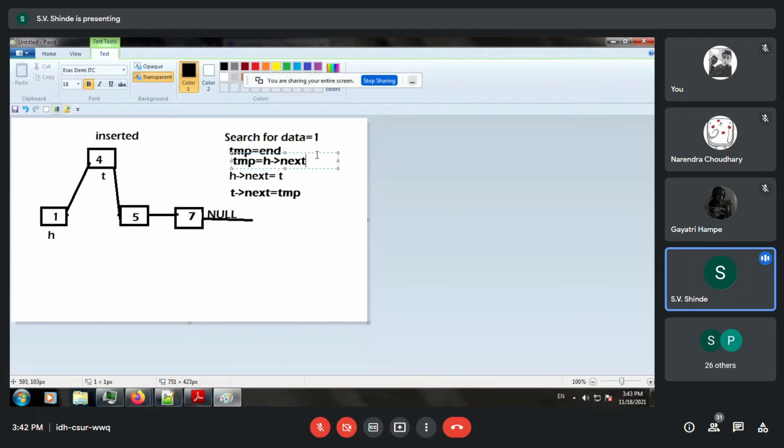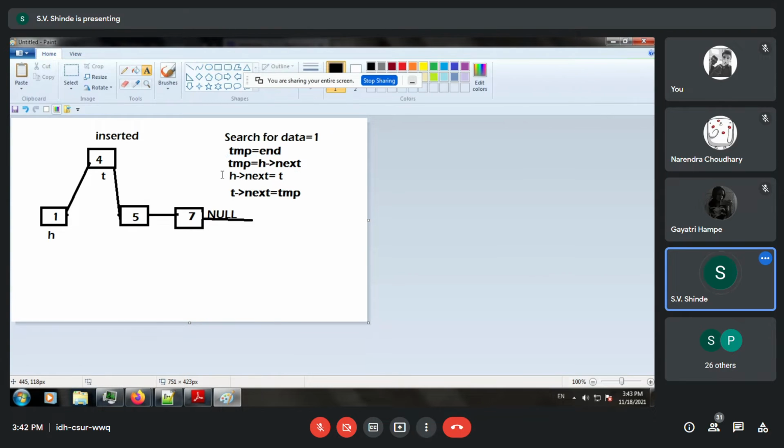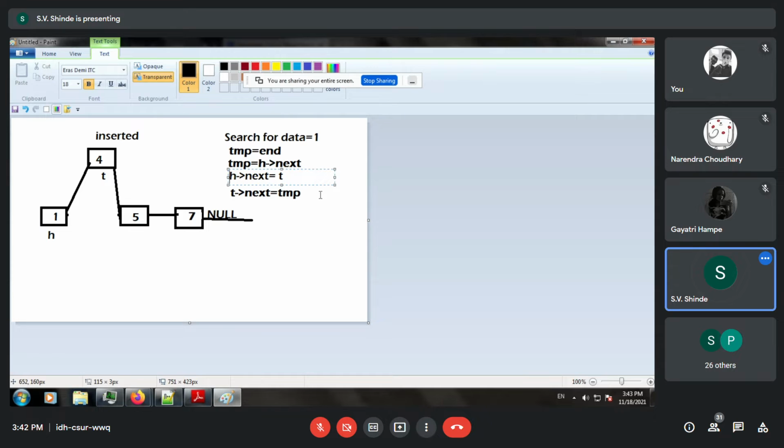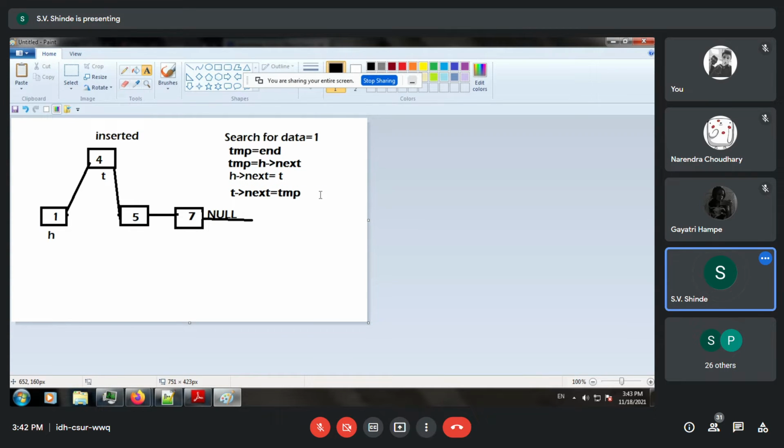So your temporary variable will store 5 over there, and after that you can issue H arrow next is equal to T, and T arrow next is equal to 10. So this building of logic is very important when inserting in between nodes are concerned.